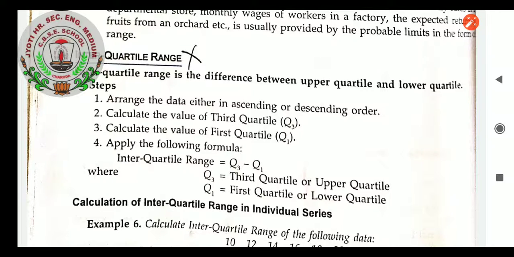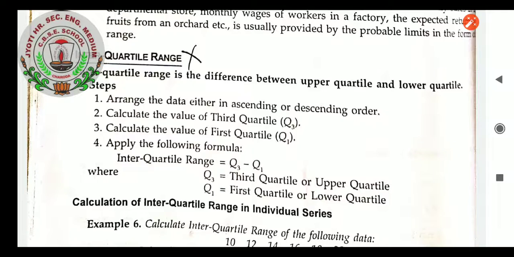In this way, when we take the deviations, it will be easy. In the range, in that one series only, we are seeing the highest and lowest. We are not seeing the other values existing in the series. But here, when we divide the series into 4 and take the quartile deviations, it will be easy for us to take all the values in different groups. So let us see: arrange the data either in ascending or descending order,